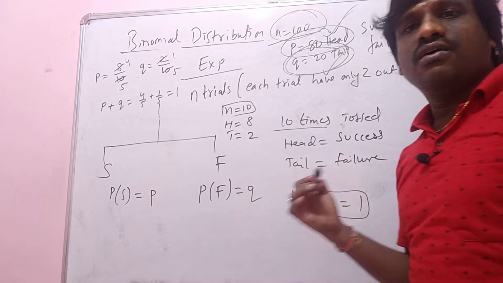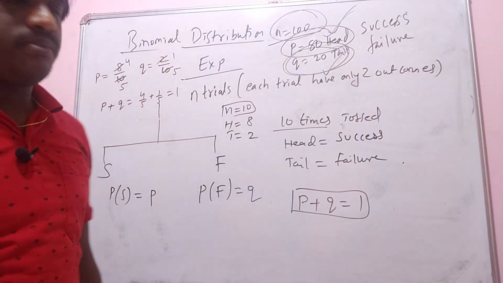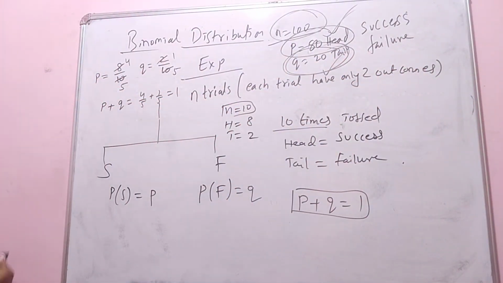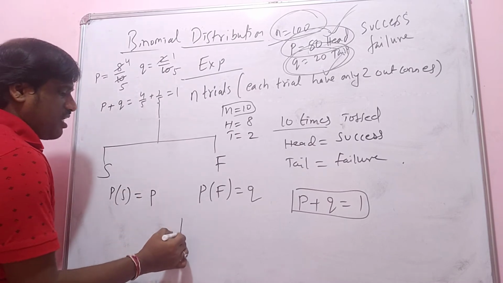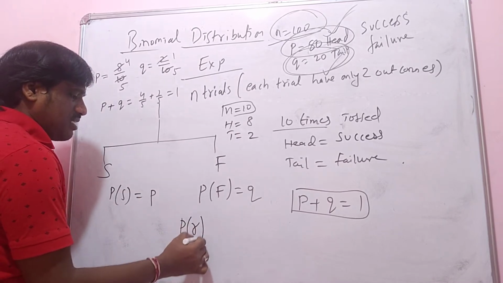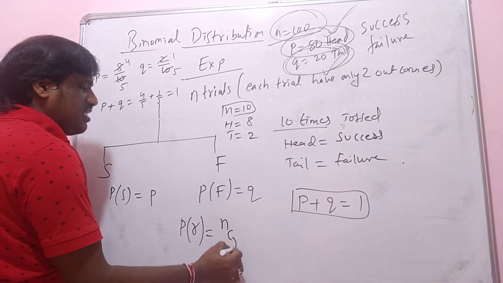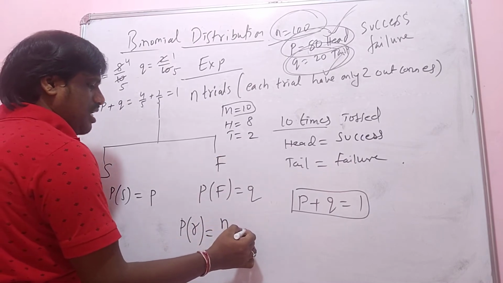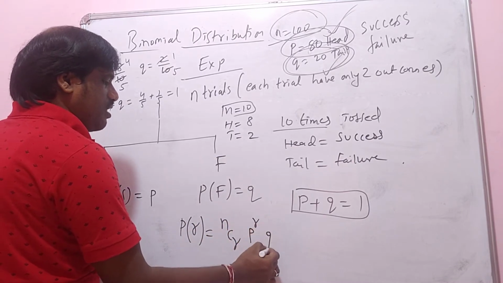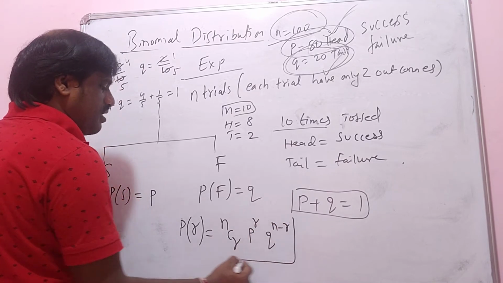To know that, we will use Bernoulli's concept. That is, the probability of getting success is equal to nCr p to the power of r into q to the power of n minus r.